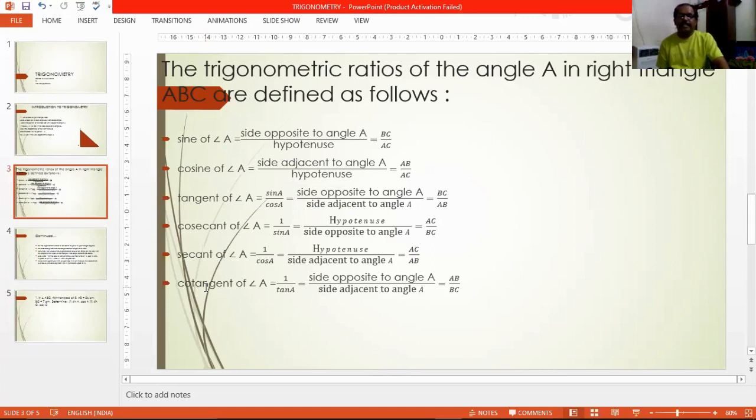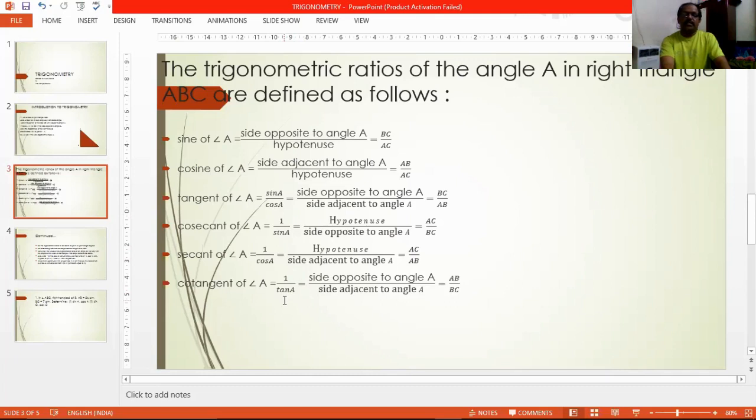Yes, I can say that tan A is BC by AB, whereas cot A is AB by BC. Again I say they are reciprocals of each other. Hence I write cot A is the reciprocal of tan A, that is 1 by tan A. Or, since tan A is sin A by cos A, I can say cot A is cos A by sin A, the reciprocal of this, right?